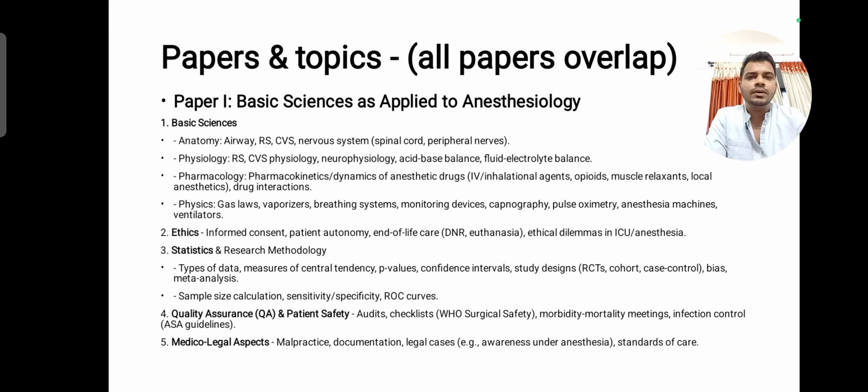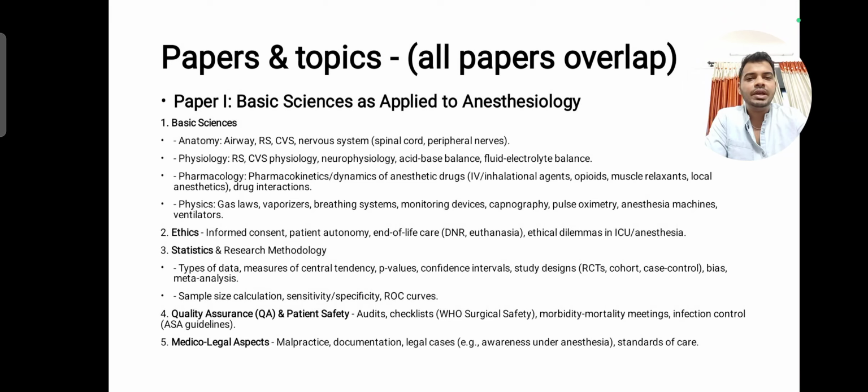So this is how the examination happens. You'll be having 4 papers. Each question paper will be 100 marks, and you will be given 3 hours to complete the paper. So 4 papers, one paper per day. Paper 1 will be mostly basic science in anesthesia and biostatistics plus consent.